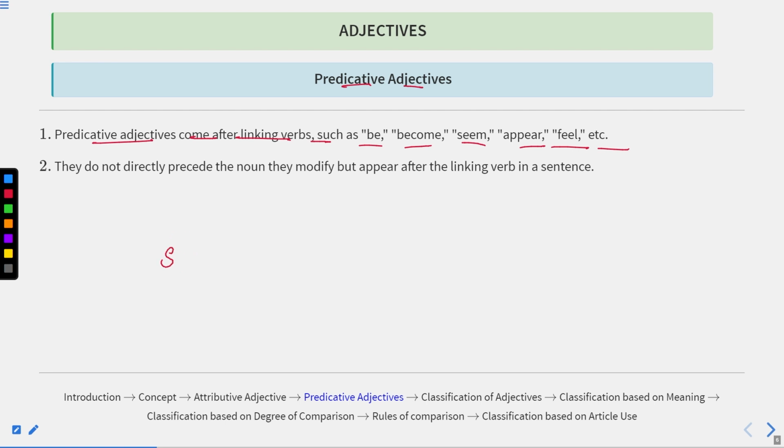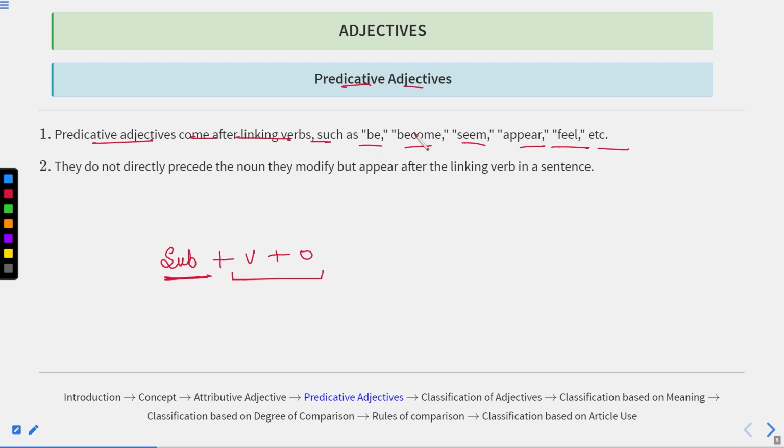Now, in a sentence we have first the subject, then the verb, and then the object. Basically, the subject part is known as the subject part, whereas the rest of the part is known as the predicate part. It does not matter whether an object is there or not, whether the verb is there or not. Whenever we have an adjective before the noun or before the subject, it is known as an attributive adjective. But if it is mentioned after the linking verbs such as be, meaning all the forms of be,